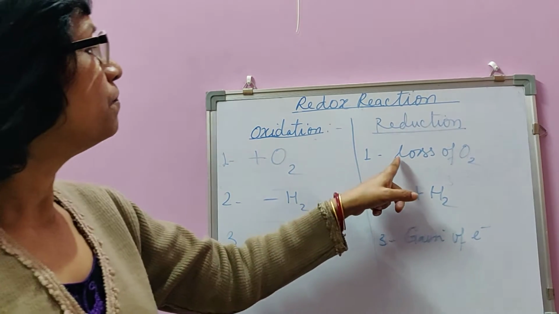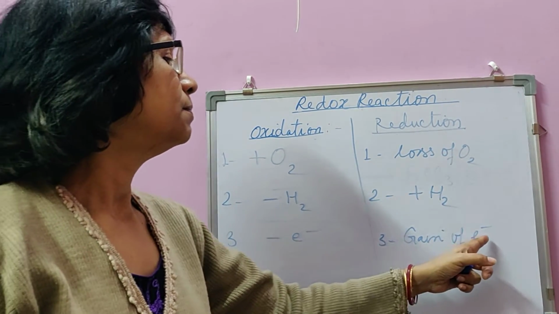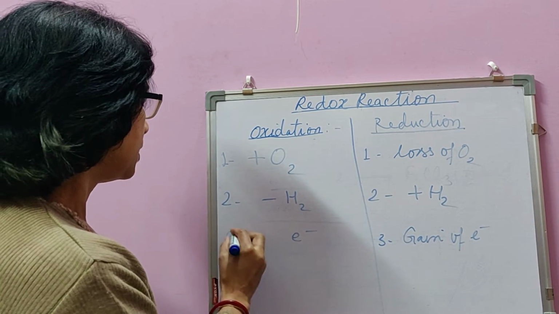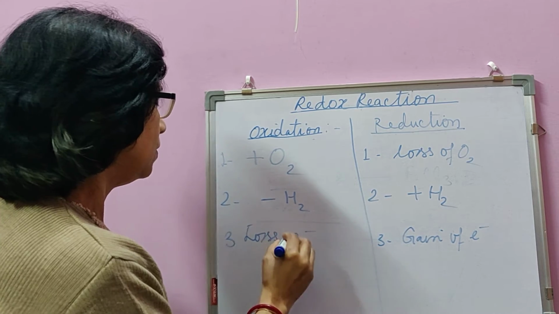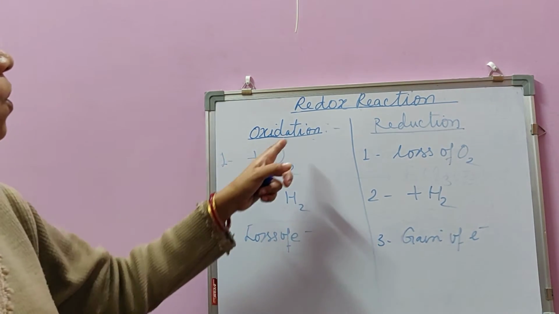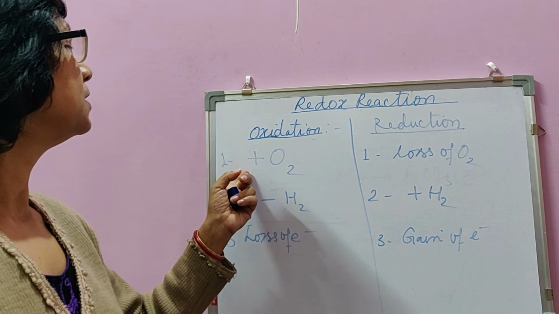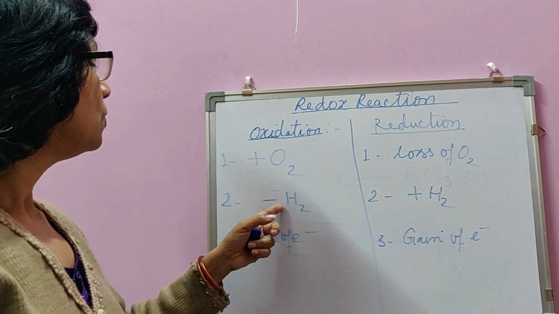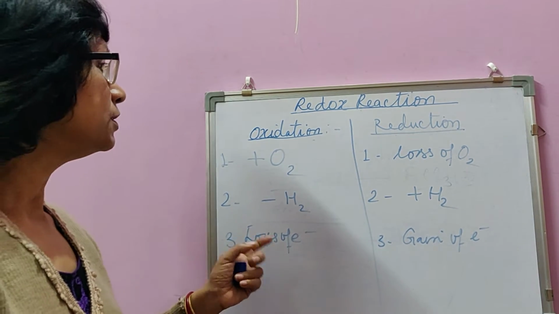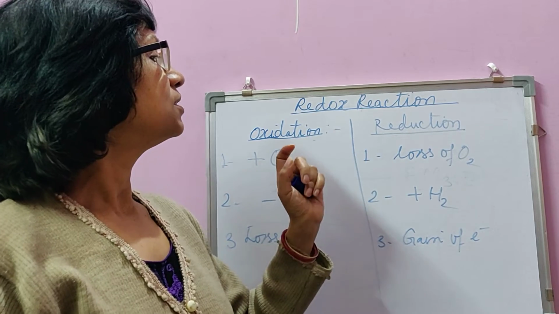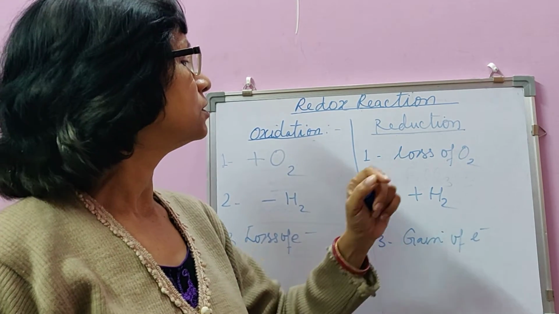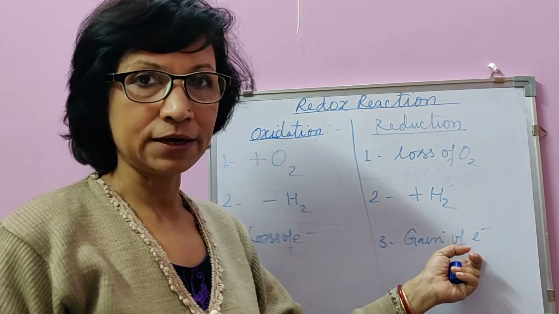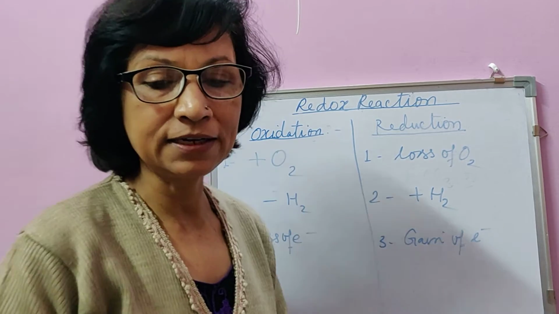Children, this sign of plus means gain and minus means loss. Minus electron, or you can write loss of electrons. So oxidation is a reaction in which a substance or an element either combines with oxygen or loses hydrogen or loses electrons. Whereas reduction is a reaction in which a substance loses oxygen or combines with hydrogen or gains electrons. To understand it better, let's take certain examples.